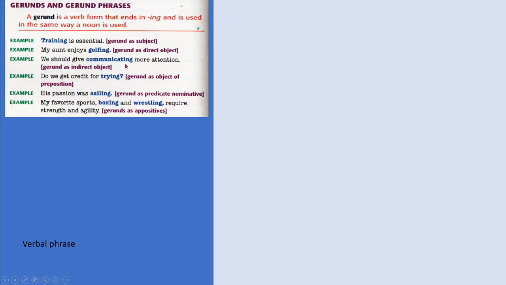Next, we should give communicating more attention. It's the same as saying we should give more attention to communicating. Communicating is the indirect object and attention is the direct object of the verb give. Remember that if in the sentence we have an indirect object, we must have a direct object. We cannot have an indirect object without a direct object.